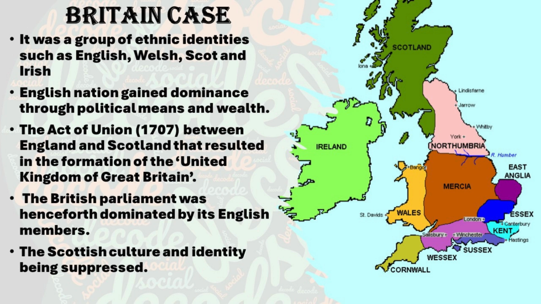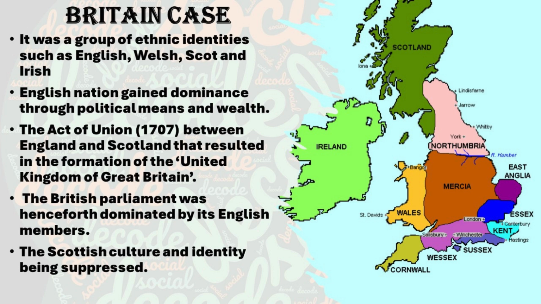As we know, in these three different groups, English, Welsh and Scot, the English were more powerful in wealth as well as in education, in everything. So they suppressed Scotland. They dominated them. Culture and political institutions were completely suppressed by the British.